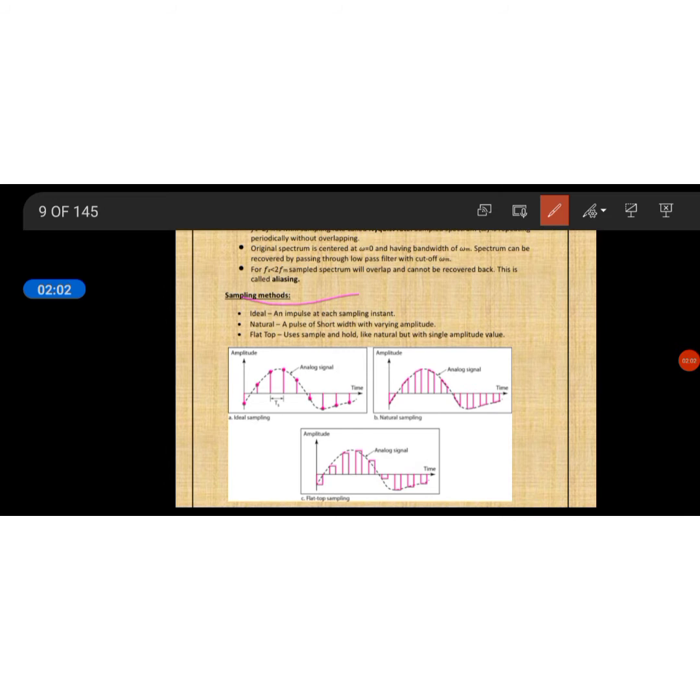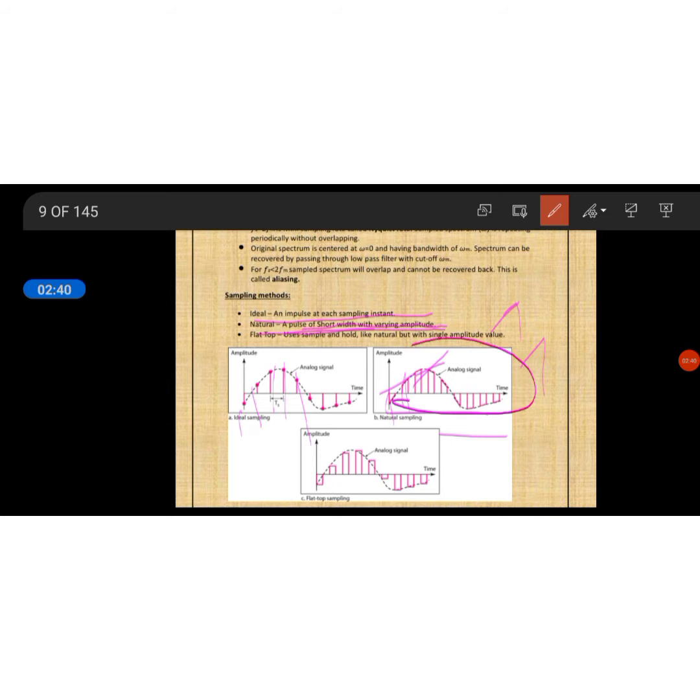There are three important sampling methods: ideal sampling, natural sampling, and flat top sampling. In ideal sampling, analog signals are converted into discrete pulses, instantaneously sampled, with a peak at every instant. Natural sampling means a pulse of short width with varying amplitude. There are no flat pulses, but there will be some peak at every instant. This is called natural sampling.